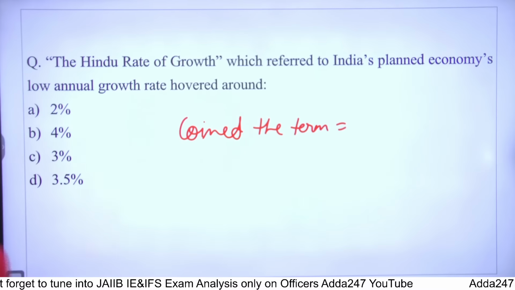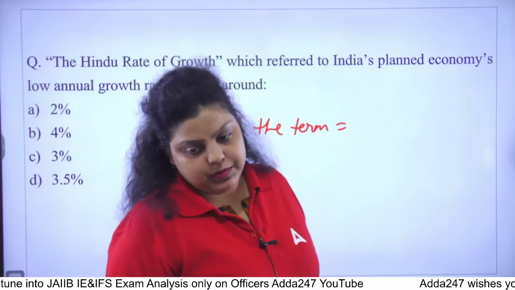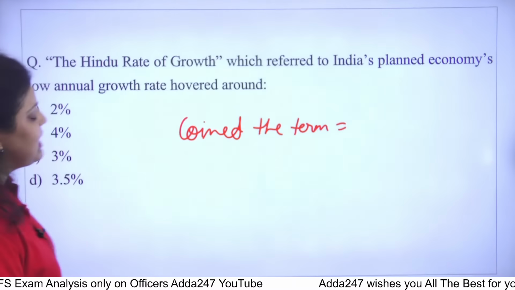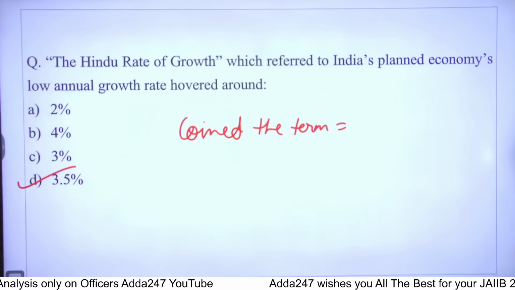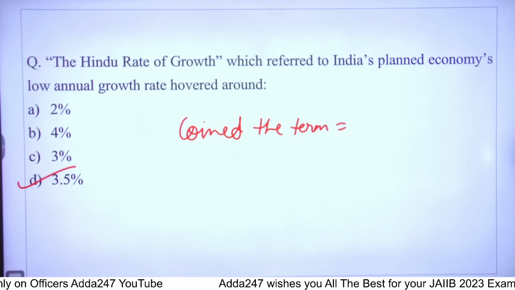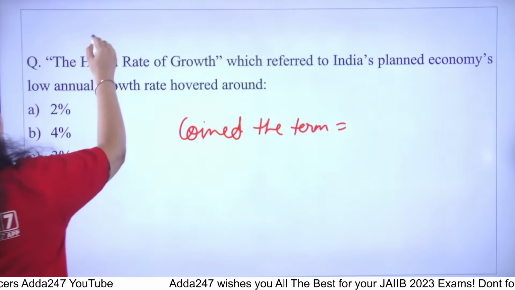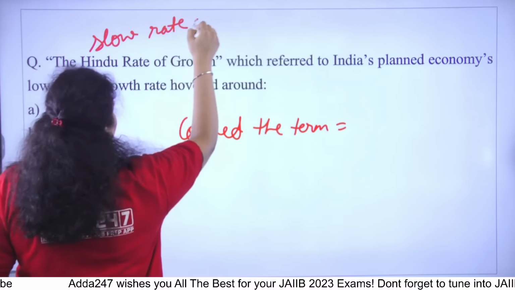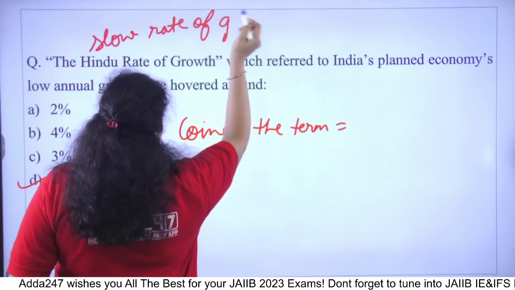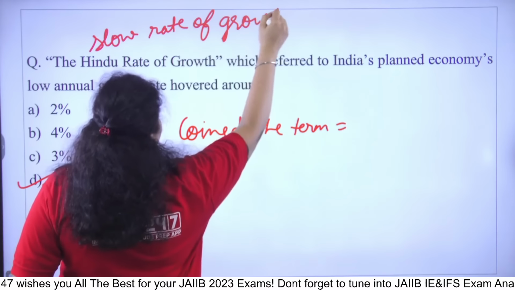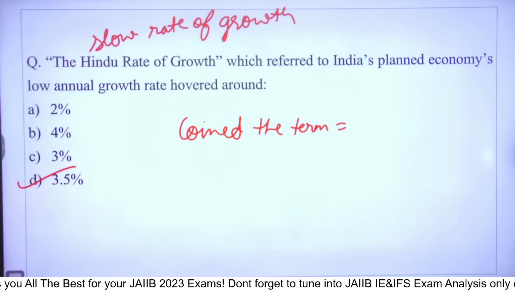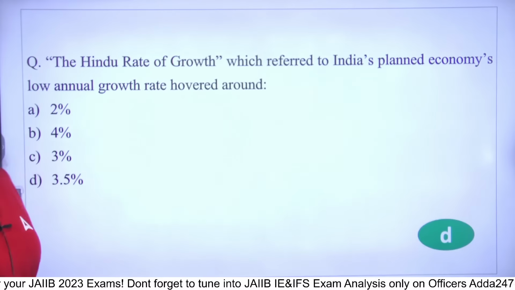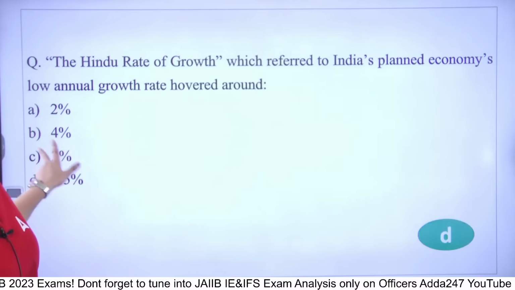So it is 2%, 4%, 3% or 3.5%. And the right answer will be, it's a very simple question. Do not take that much time. Right answer is 3.5%. Hindu rate of growth is a rate of growth that shows you the slow rate of growth of a country, and this term was coined by Professor Raj Krishna. Very good. Professor Raj Krishna coined this term. So right answer is D option.